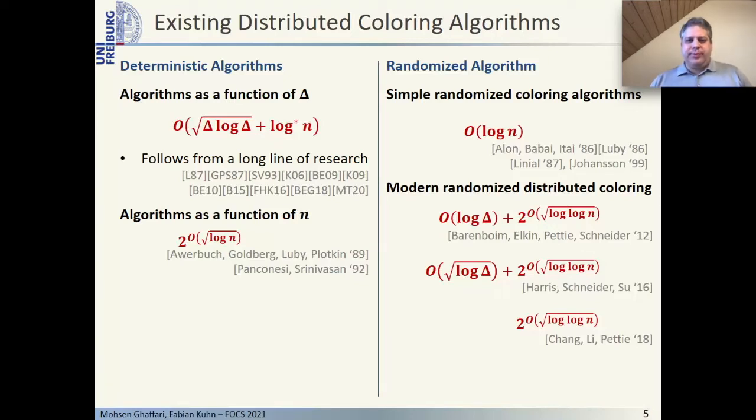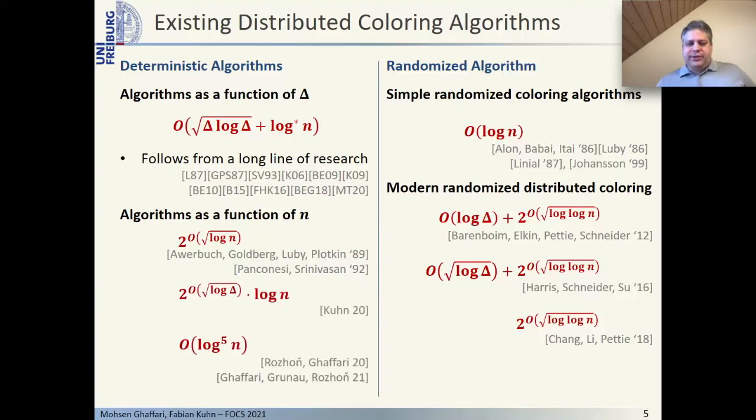All those algorithms use a method that is now known as graph shattering. They first apply some randomized algorithm to color a large part of the graph, such that at the end of this randomized algorithm, all the connected components of the remaining uncolored parts have size at most polylogarithmic in n. Those remaining components are then solved by some deterministic algorithm. The 2^(O(√log n)) terms in all those bounds here therefore all come from applying the deterministic algorithm mentioned on the left to graphs of polylogarithmic in n size.